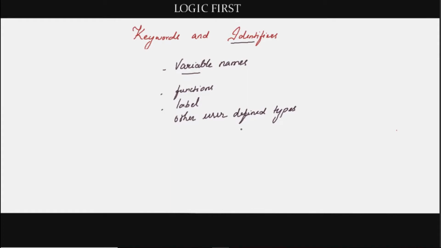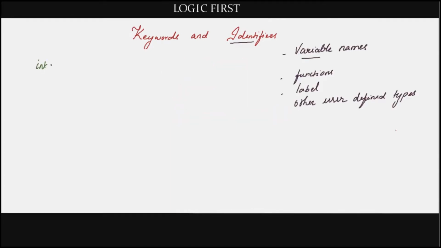learning in the future. When we declare something like int count, this count is the identifier that we are talking about. You just cannot simply put whatever you want here. There are some rules for naming the variables and other types. We are going to learn about those rules now.